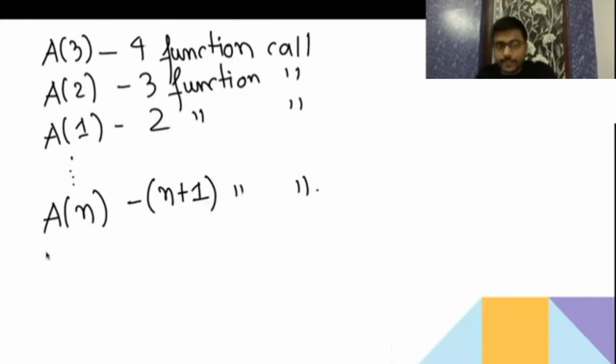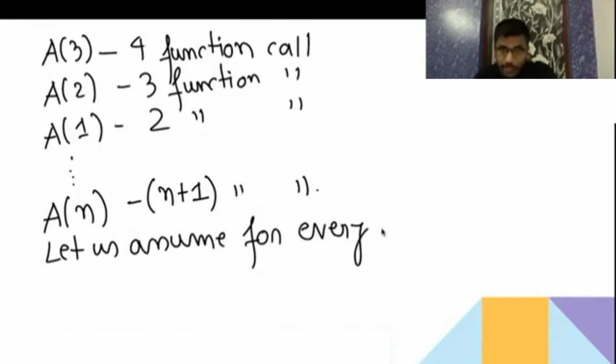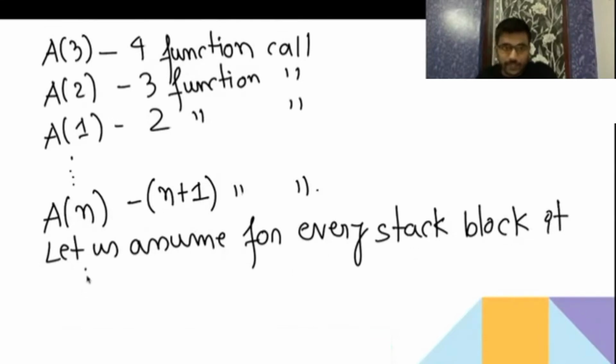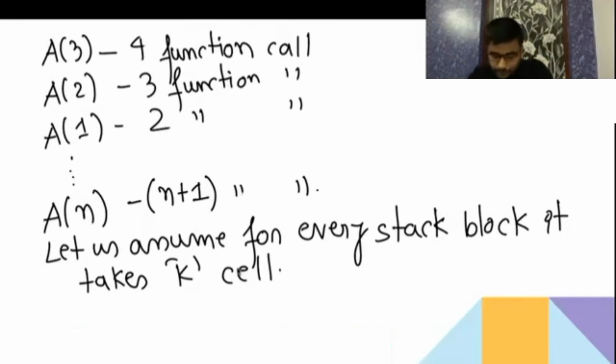And for every stack block, the block where we are writing A3, A2, let us assume it takes k cells in the memory. So here the space complexity is going to be n plus 1 into k. So that is going to be big O of nk, that is going to be big O of n. Okay, if you are done with the writing, then please let me know.